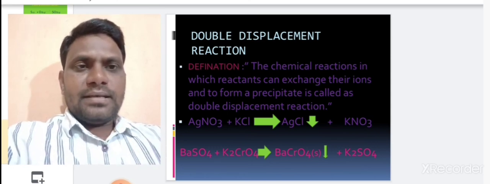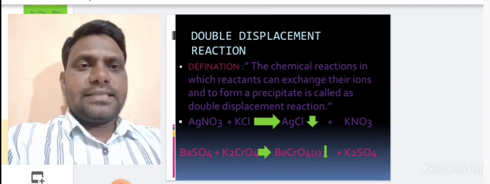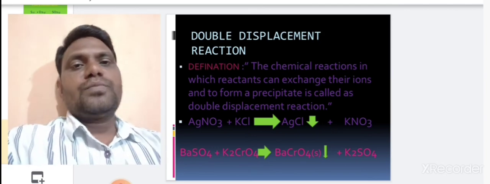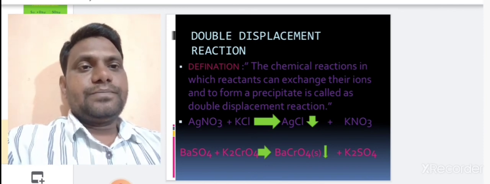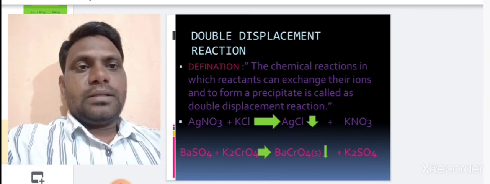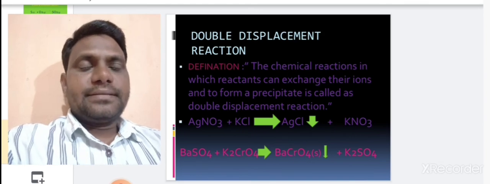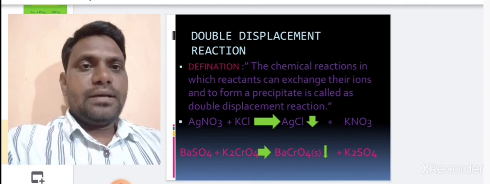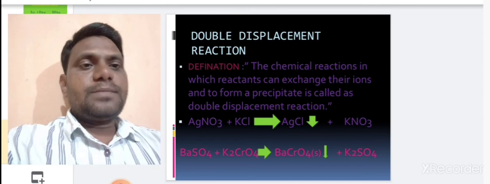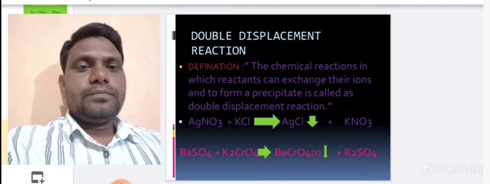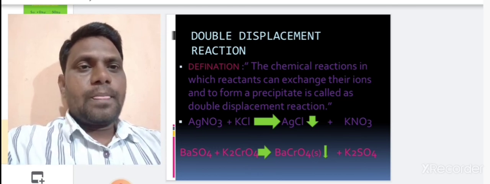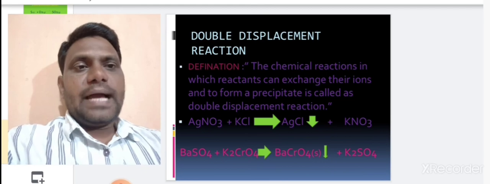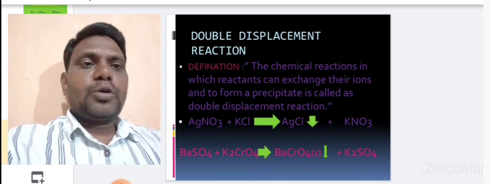The ions exchange and there is formation of silver chloride, that is AgCl. The downward arrow indicates that there is formation of PPT, there is formation of precipitate. The exchange of ions takes place between NO3 and potassium, and there is formation of potassium nitrate.